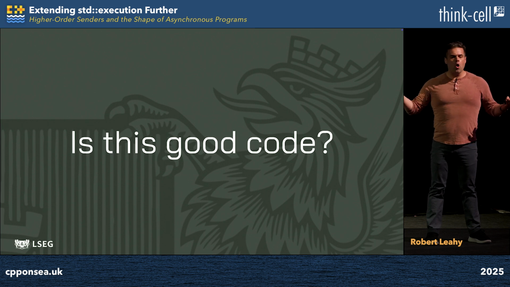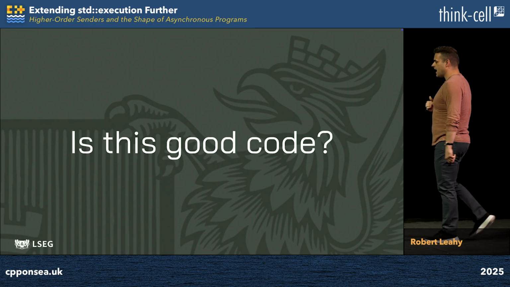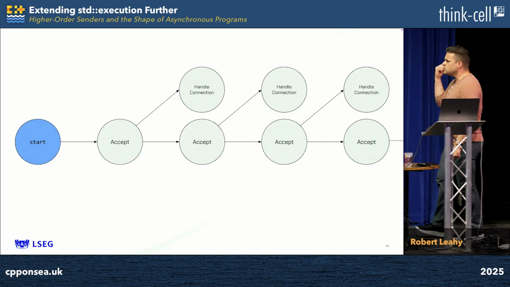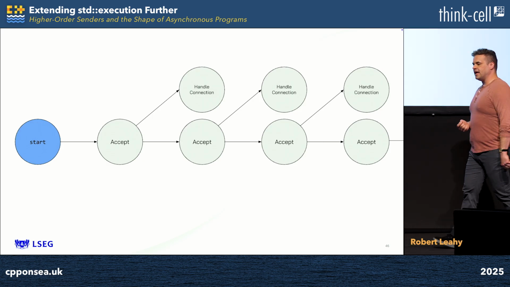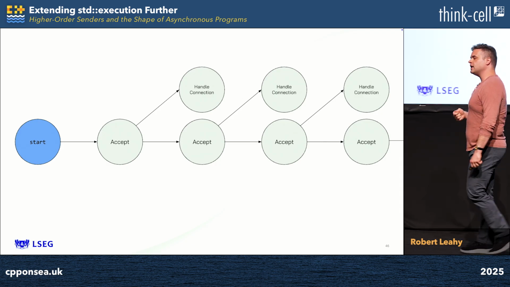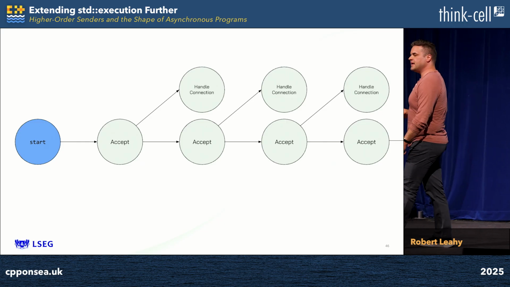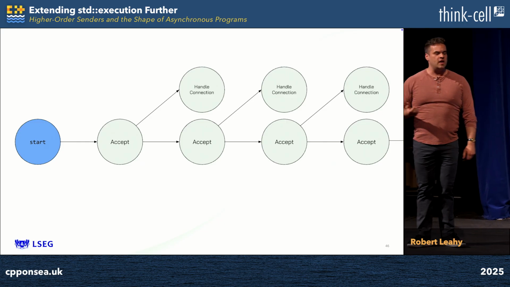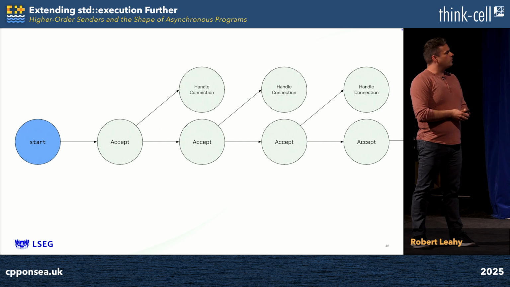How can I cancel all the work that I started? No, I have to wait for it all to finish naturally. What we need to do is abandon the ad hoc approach to design and ask ourselves, what do we actually want to do? And what we actually want to do is model asynchronous execution that looks like this, where we accept and then, yes, we handle a connection based on what we accepted, but we also go off and we accept again immediately. We don't wait for us to finish handling the connection. We proceed with that main loop undisturbed by the fact we're spawning work.